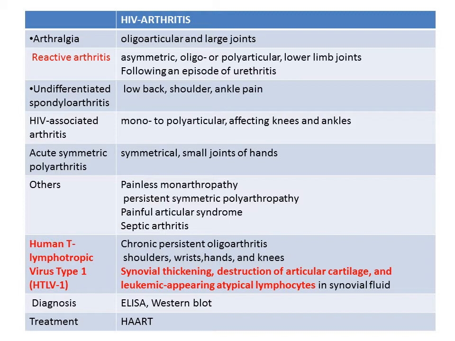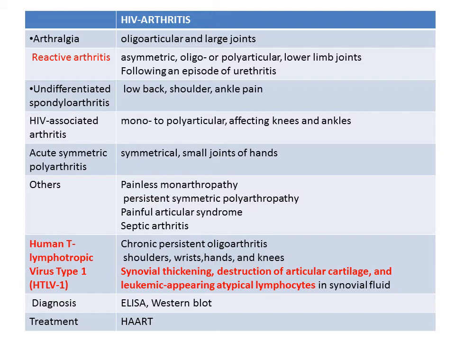And of the other retroviruses, such as human T-lymphotropic virus type 1, you can see a chronic persistent oligoarthritis involving the shoulders, wrists, hands and knees. The characteristic features of this virus are synovial thickening and destruction of articular cartilage, that is, both synovium and cartilage are involved, and the presence of leukemic-appearing atypical cells in the synovial fluid.